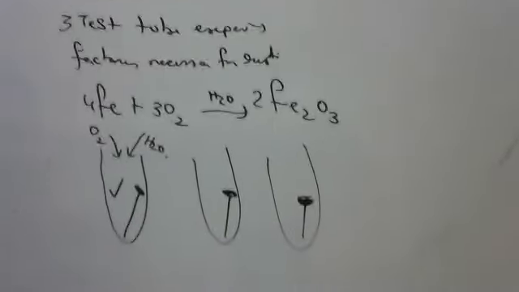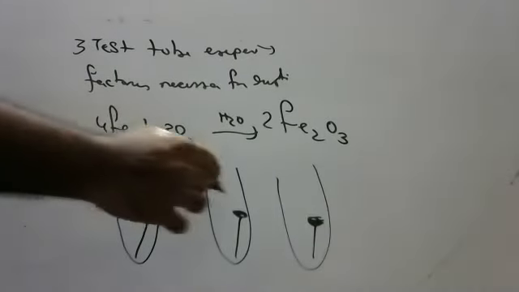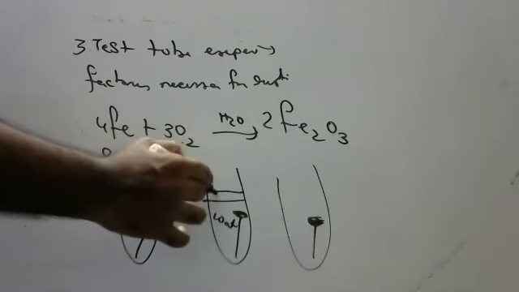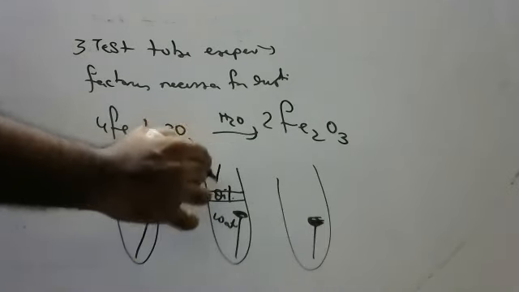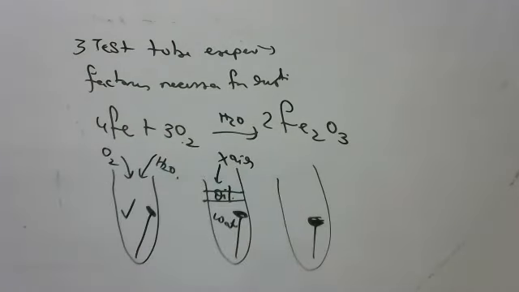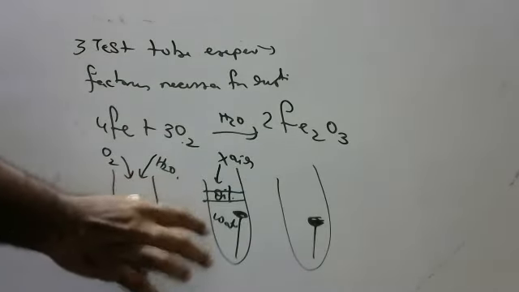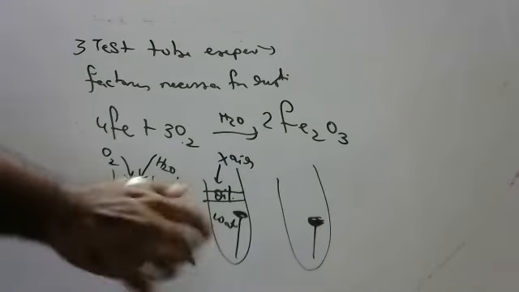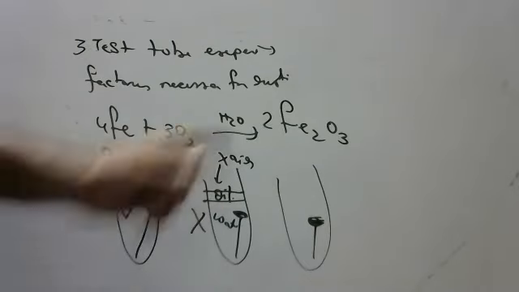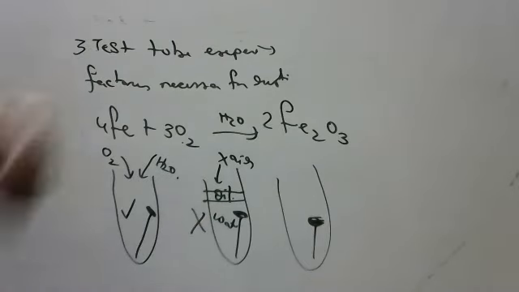Now in the second one, what do you do, children? All of you see. Here you put in water, and on the water put some oil. Oil will prevent air. Water is there but no air. Will rusting occur or not? No, rusting won't occur because air is not there. It is dipped in water, but the oil prevents air, so rusting won't occur.